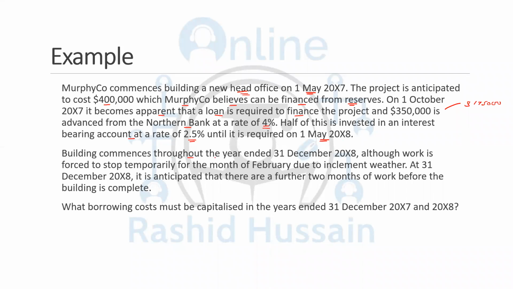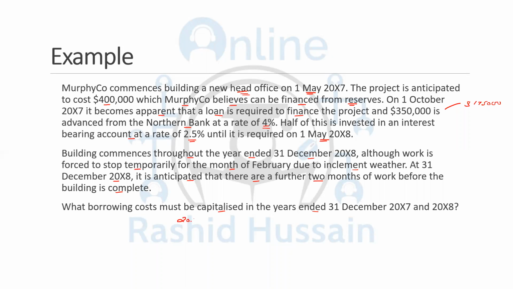Building commences throughout the year ended 31st December. Although work is forced to stop temporarily for the month of February, due to the inclement weather. At 31st December 20X8, it is anticipated that there are a further 2 months of work before the building is complete. The requirement is what borrowing cost must be capitalized in the year ended 31st December 20X7 and 20X8.